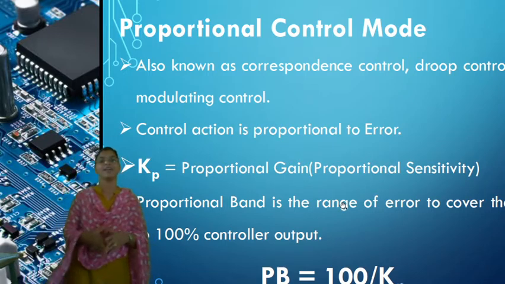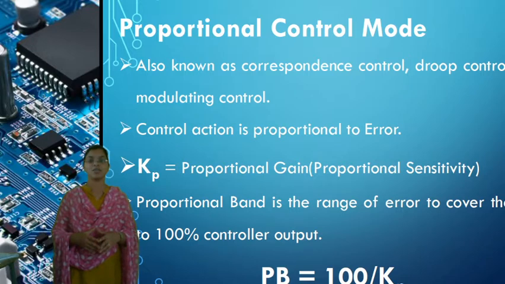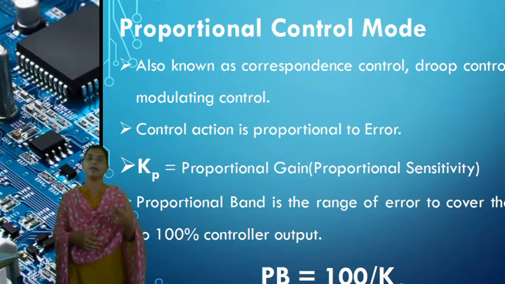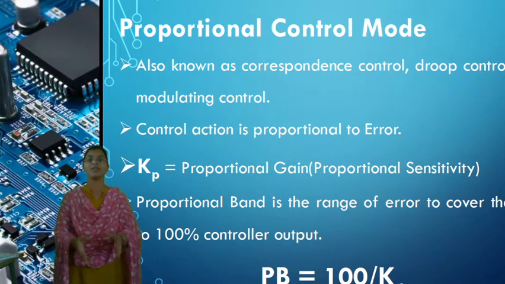Good morning, everyone. In the last class, we discussed the different types of discontinuous control systems: the two-position control system, the three-position or multi-position control system, and next, the floating type control system. In the floating type control system, the rate of change of output is constant, which appears continuous but still has some discontinuous action. That is a medium between the discontinuous controller mode and the continuous controller mode.